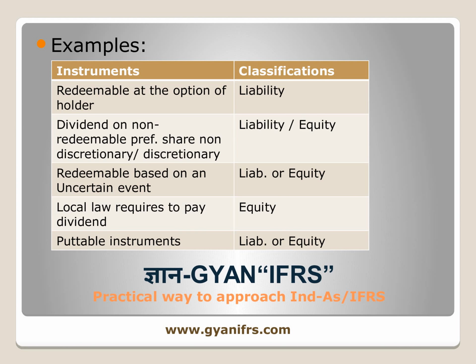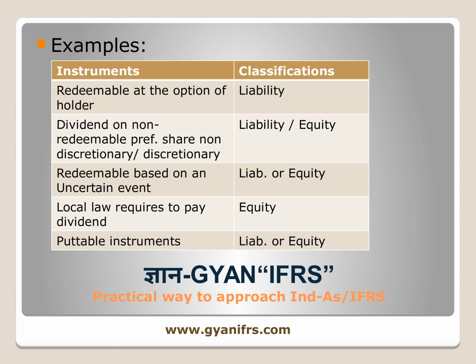Another example, if the instrument has some feature which becomes redeemable only on the occurrence of some uncertain future events, for example based on stock market prices or interest rates, which are out of control of both the holder and the issuer, then again it will be treated as a liability.